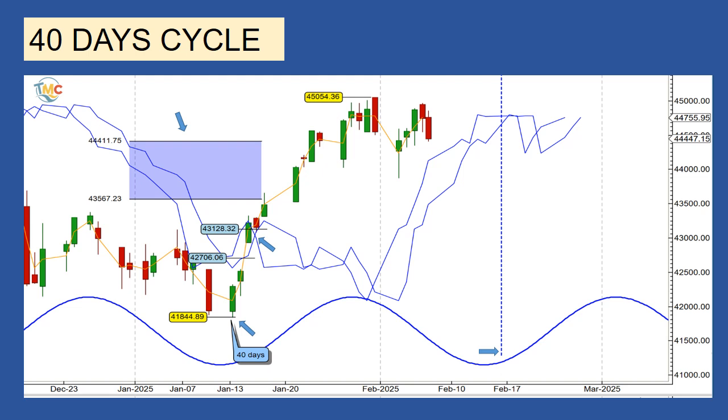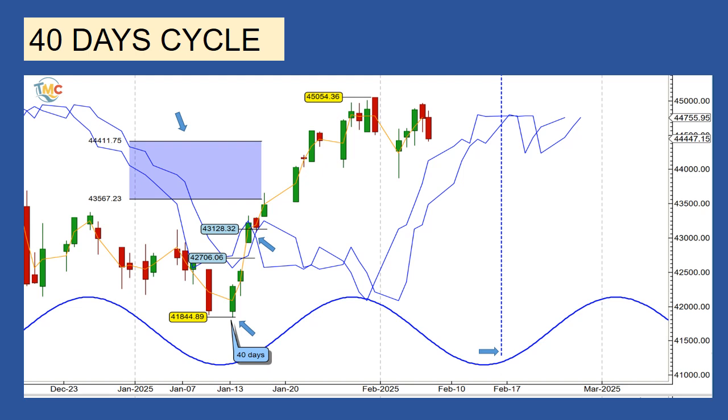This is the first sign of some weakness coming to the market. Technically, at the time of the first 40 days cycle low formation after a major low, the market should find support on its cycle line. But since it looks like the market is starting to lose steam, there is a possibility the Dow Jones Industrial Average will cross below its 40 days cycle line. The weakness will be confirmed if the 45,054 high is the 40 days cycle peak.